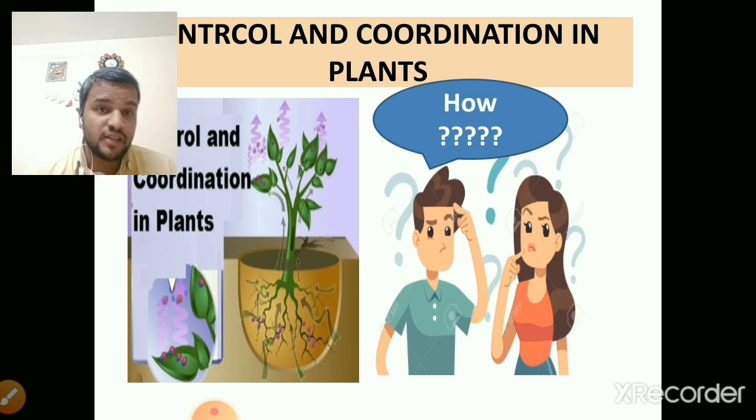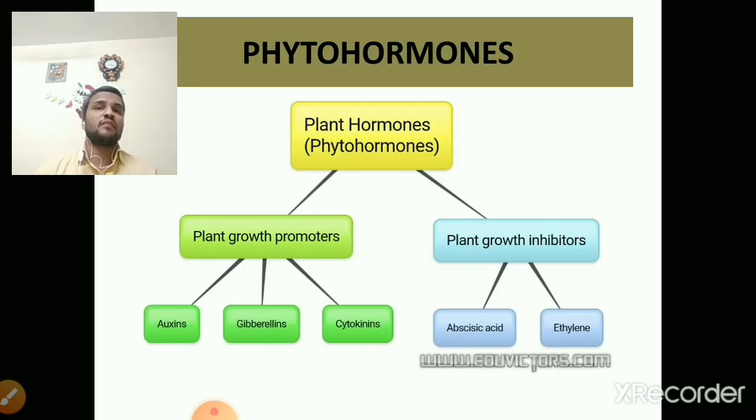You might be thinking, how is this possible in plants, since animals have different organs and organ systems to carry out different metabolic reactions, but plants do not have such a system. Yes, but plants can show control and coordination in different metabolic reactions with the help of plant hormones, which are called phytohormones.